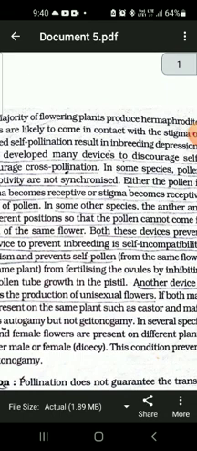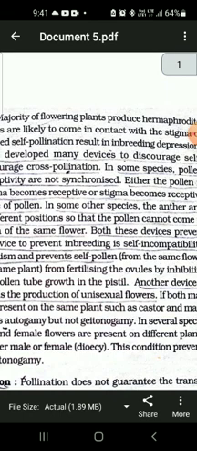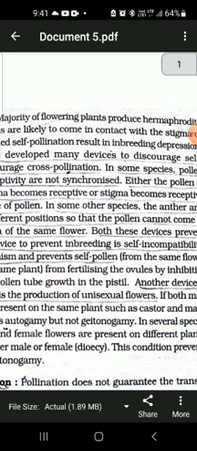Pollen pistil interaction is another important topic that you have to discuss here. Pollination does not guarantee the transfer of the right type of pollen, that is the compatible pollen.